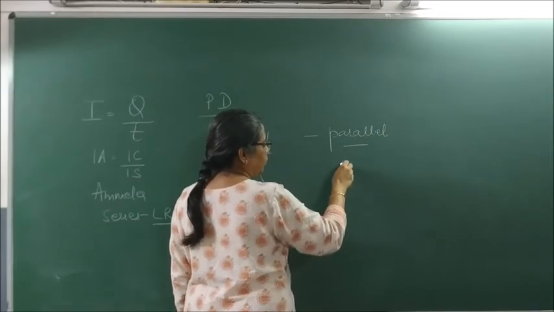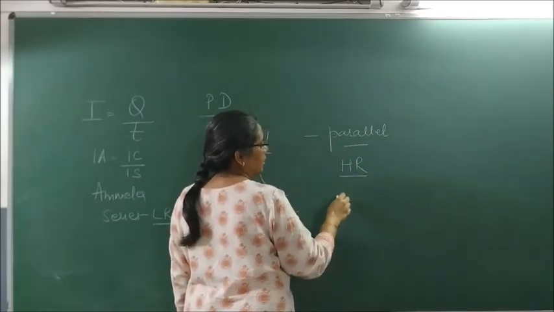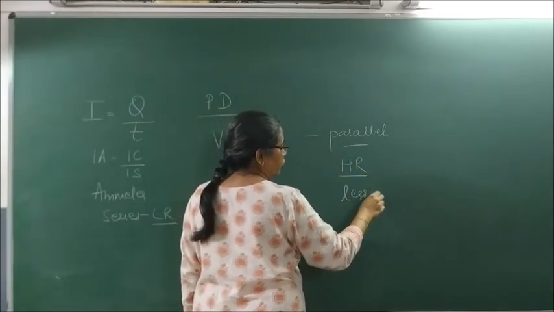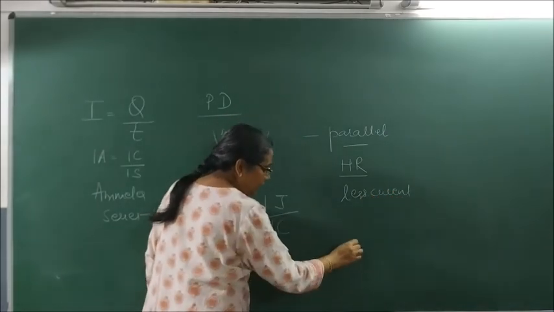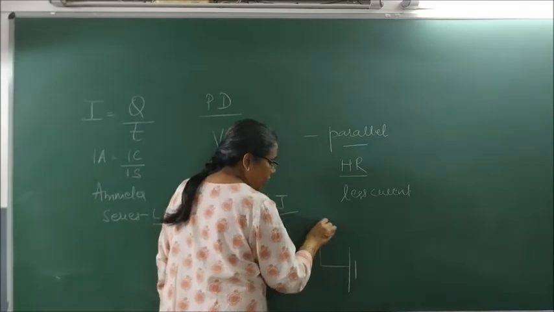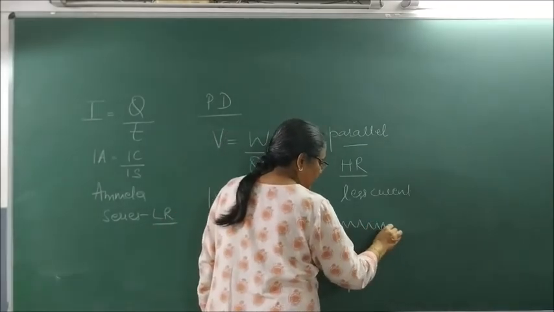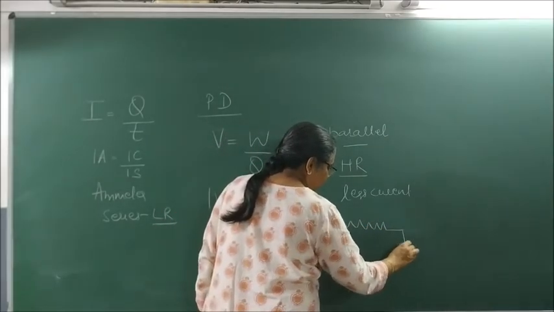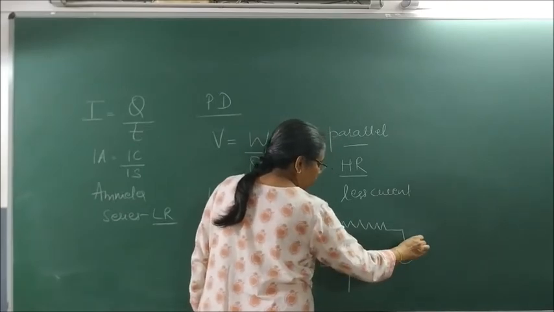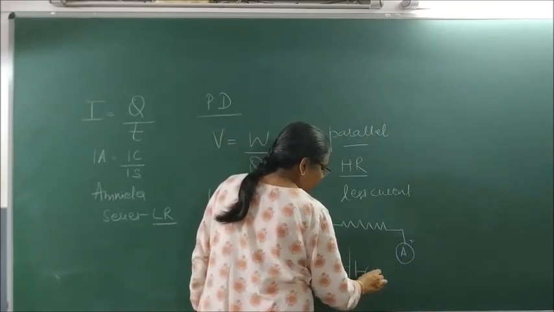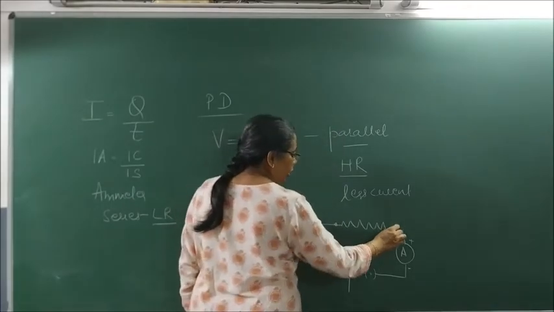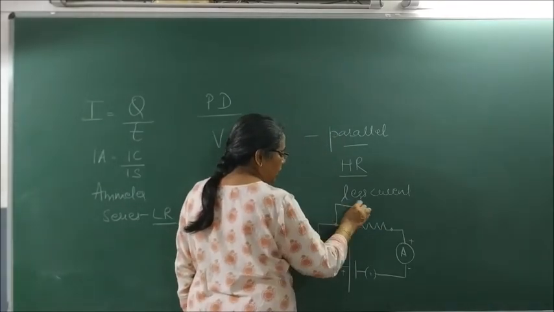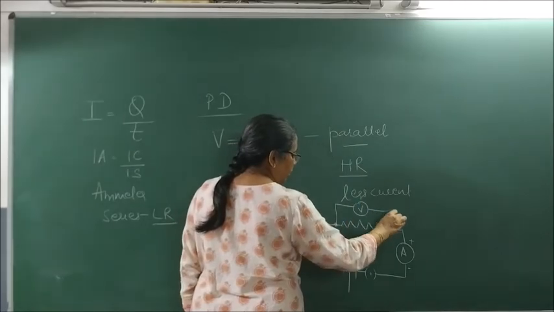It is a device of high resistance, so less current should flow through it. Okay, so how do we derive? Write the parallel circuit like this. You take a resistance and then you connect it to an ammeter. Positive of the cell to the positive of the ammeter. Negative of the cell using a plug key to the negative of the ammeter. From these 2 points across the resistance, we connect the voltmeter.